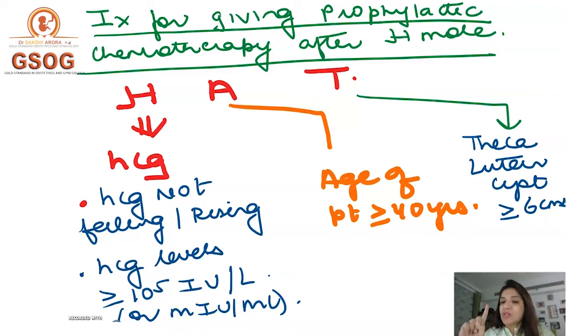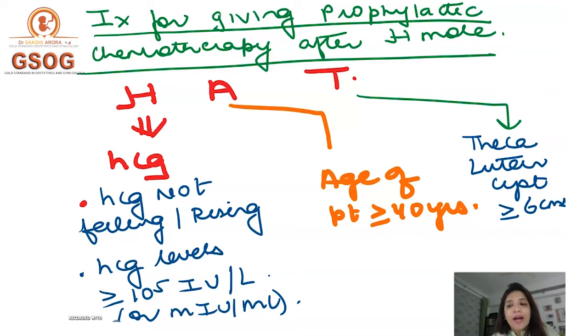Number 1, if HCG levels are increasing or if they are not decreasing during follow-up, right? And number 2, if at any point of time during follow-up the levels of HCG are more than or equal to 10 to the power of 5 international units per liter,